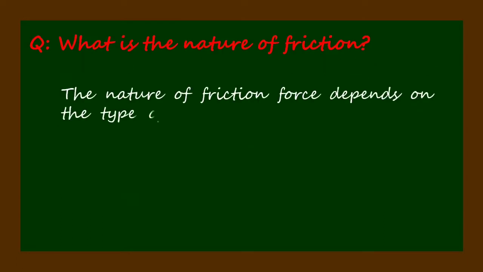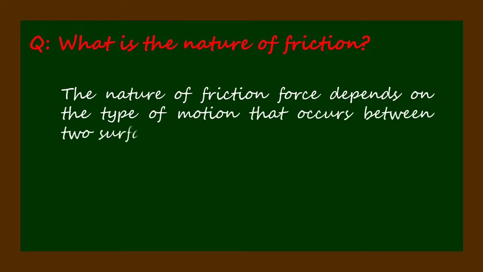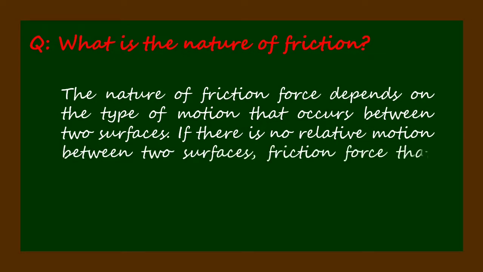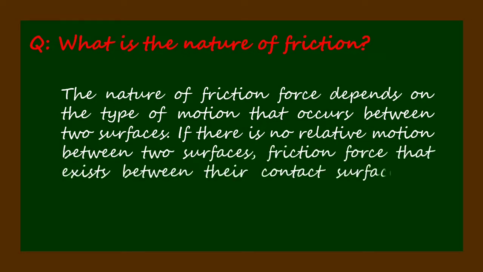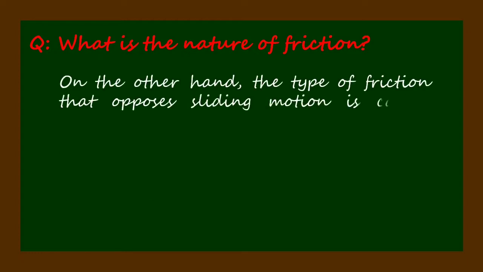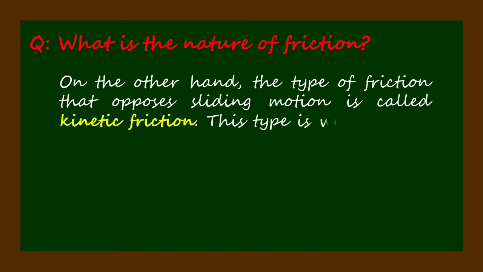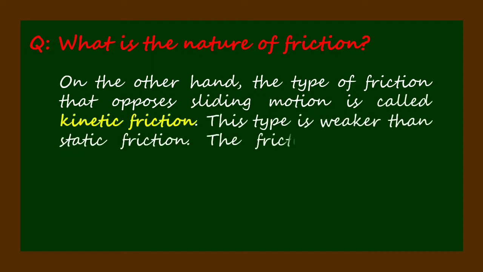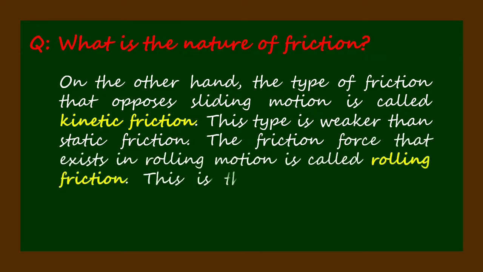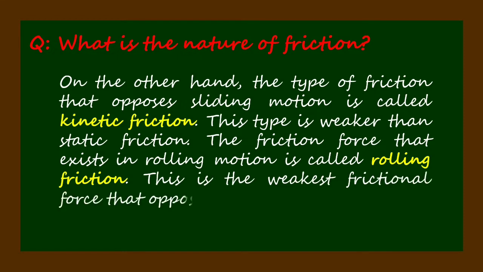The nature of friction force depends on the type of motion that occurs between two surfaces. If there is no relative motion between two surfaces, the friction force that exists between their contact surfaces is called static friction. On the other hand, the type of friction that opposes sliding motion is called kinetic friction. This type is weaker than static friction. The friction force that exists in rolling motion is called rolling friction. This is the weakest frictional force that opposes motion.